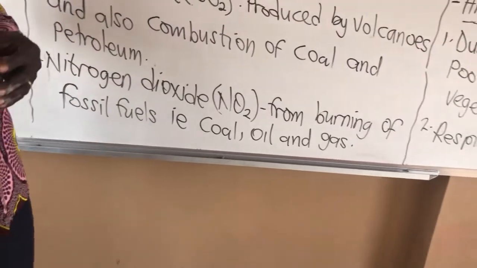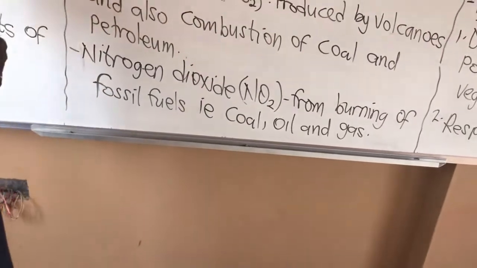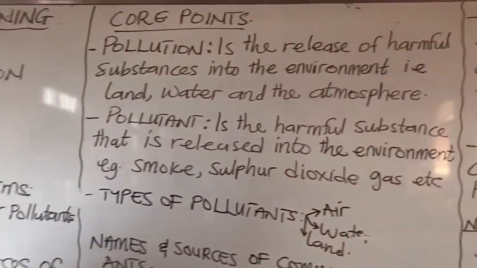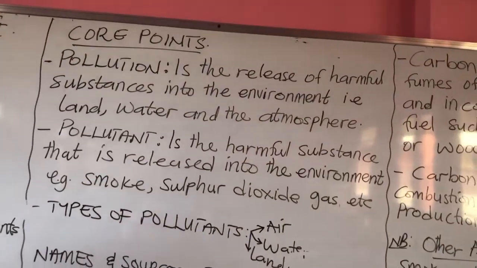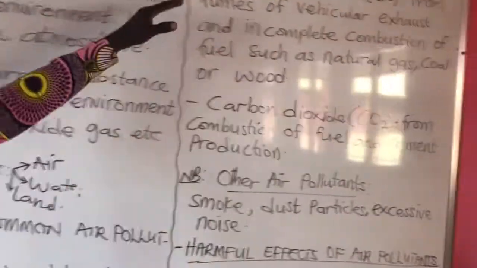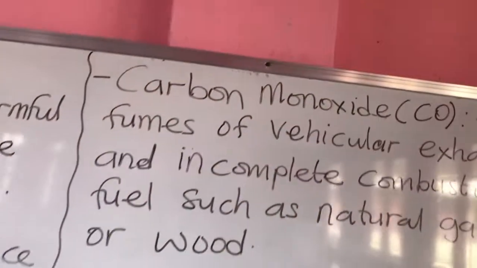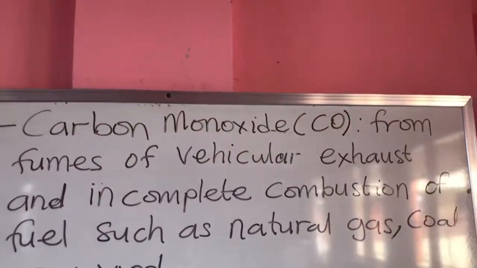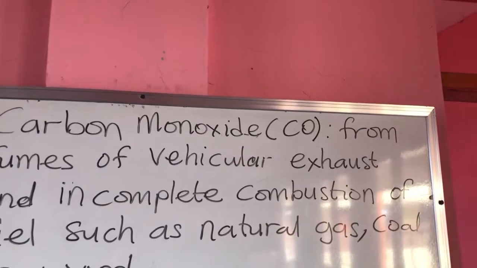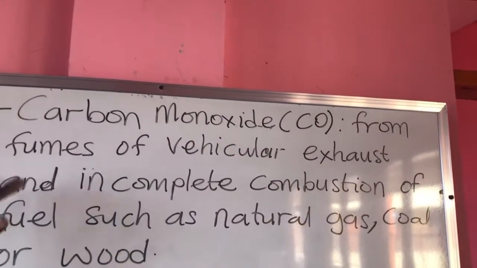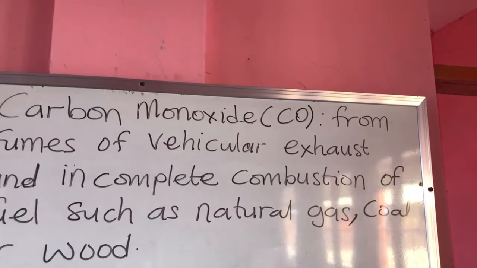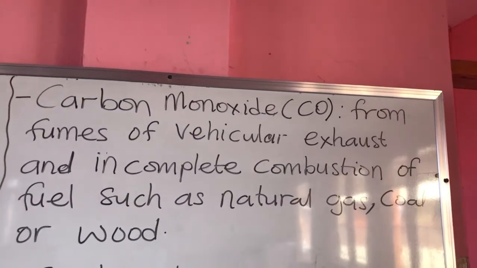I hope you are paying attention and taking note of what we are learning today. So these are air pollutants and their sources. Now the other air pollutant is carbon monoxide. It has the chemical symbol CO, carbon monoxide. This is obtained from fumes of vehicular exhaust. That is the smoke that comes out from vehicles.